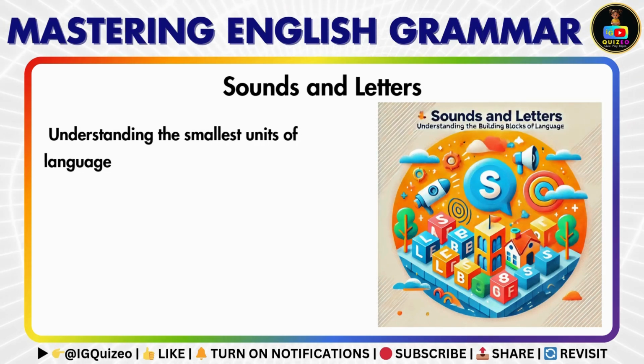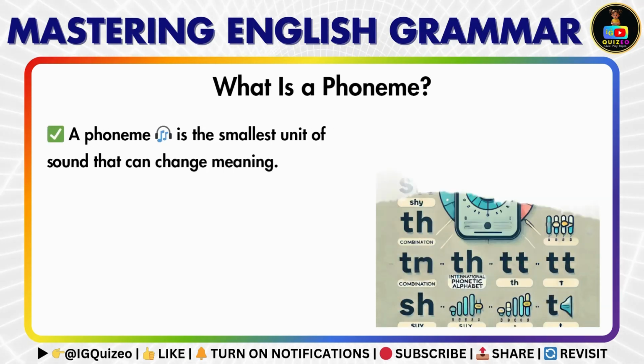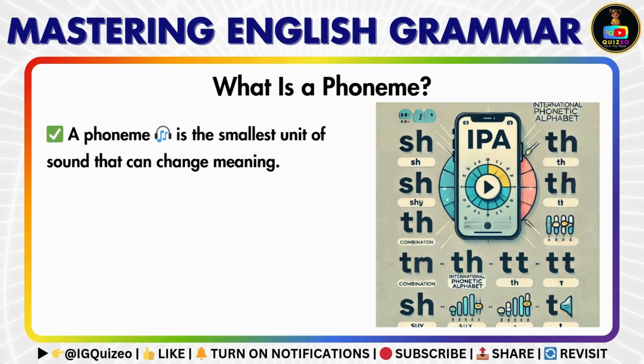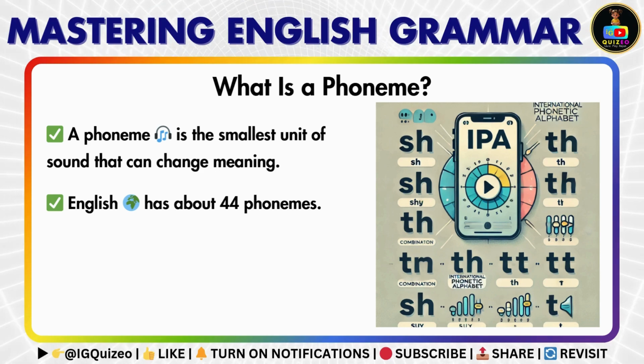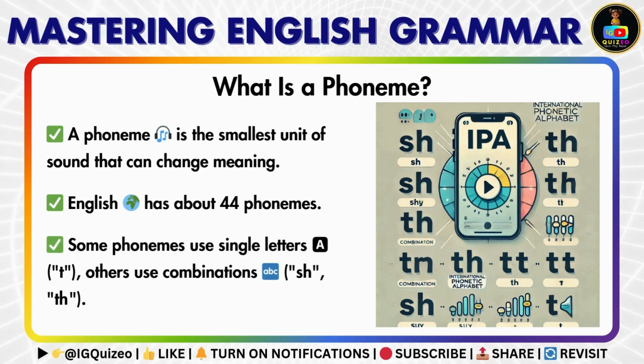Sounds and letters. Sounds, or phonemes, are the foundation of spoken language. Understanding them helps with pronunciation, spelling, and communication. Let's explore phonemes in detail. A phoneme is the smallest unit of sound in a language that can change a word's meaning. English has around 44 phonemes. Some are represented by a single letter, like T, while others are formed using letter combinations, such as sh and th.